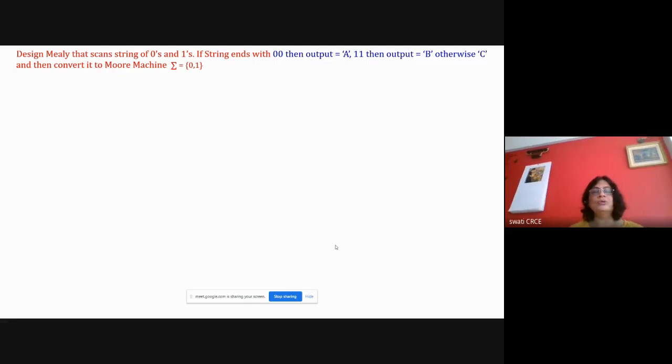Okay. So in my today's lecture, first I have created the background for the Mealy machine, Moore machine. We have done the revision of Mealy machine, Moore machine. Now we have done sufficient problems. So we will revise that problem. We'll see what are the steps, and then we will solve the new problem.